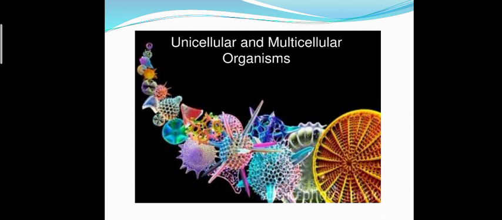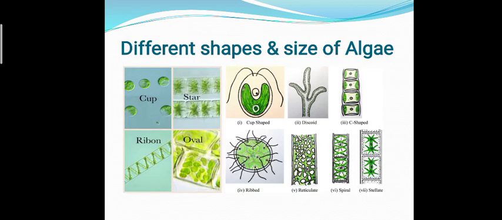Algae may be unicellular or multicellular. Unicellular organisms are made of single cell, while multicellular organisms are made up of more than one cell. The unicellular algae are found in a variety of shapes such as cup-shaped, spherical, rod-like, oval, and spindle in shape. And they vary in size from 1 micron to 50 meters.